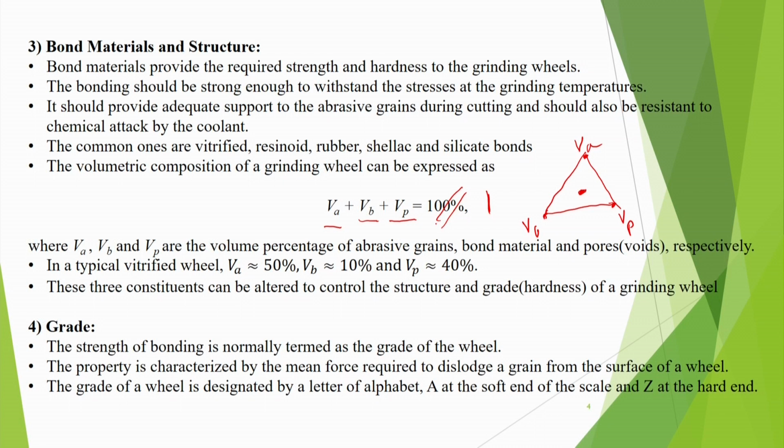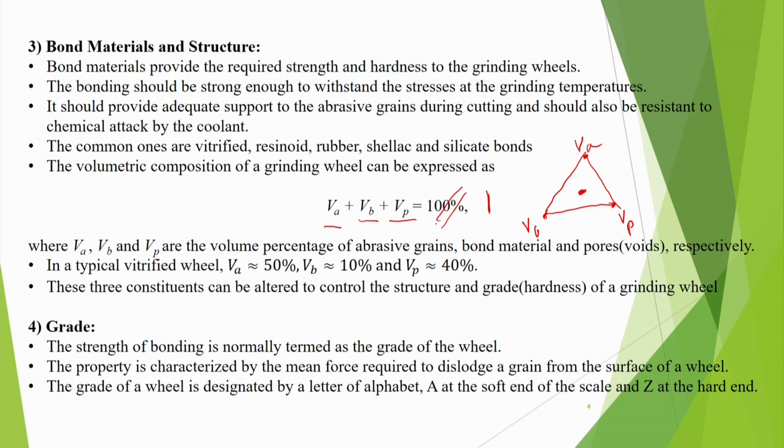Now, we discuss the grade of the wheel. Strength of bonding is normally termed as the grade of the wheel. If the strength is more, then naturally it is said that there is a high grade wheel. So this property is characterized by the mean force required to dislodge a grain from the surface of a wheel. If we want to quantify the grade, we can quantify it by the amount of force required to dislodge.